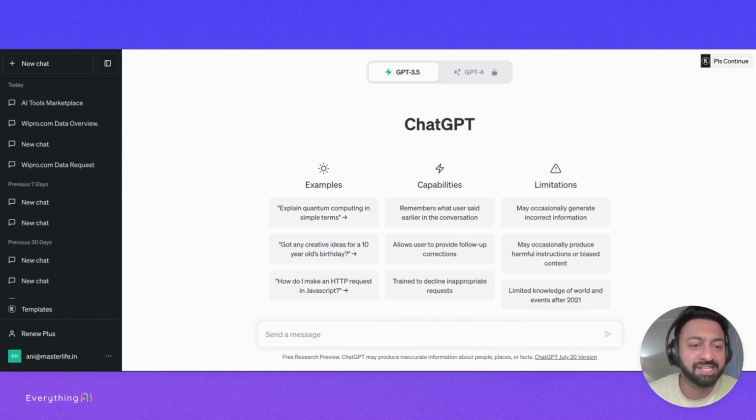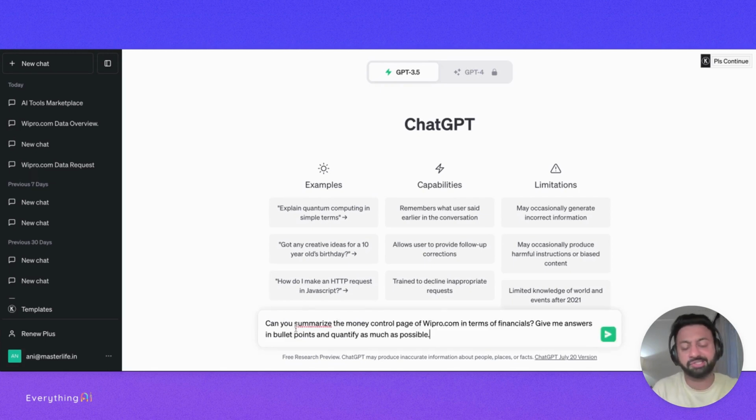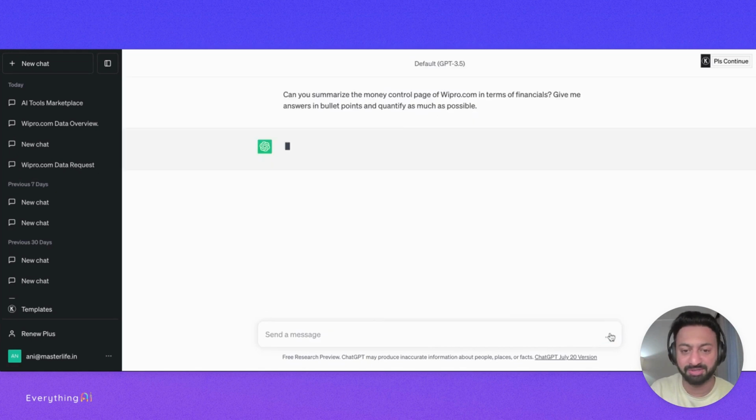Sweet. So the third use case that I wanted to take was for search and summarization, right? The first thing that we covered was, hey, give me this real-time analysis. The second one was, hey, are you good at giving me this one-liner in terms of what my mission statement is? The third I thought could be interesting is, let's put in a URL and see if it's able to search and summarize that specific page. So I'm going to put this prompt here saying, can you summarize the Moneycontrol page of Wipro.com in terms of financials? Give me the answers in bullet points and quantify as much as possible, right?